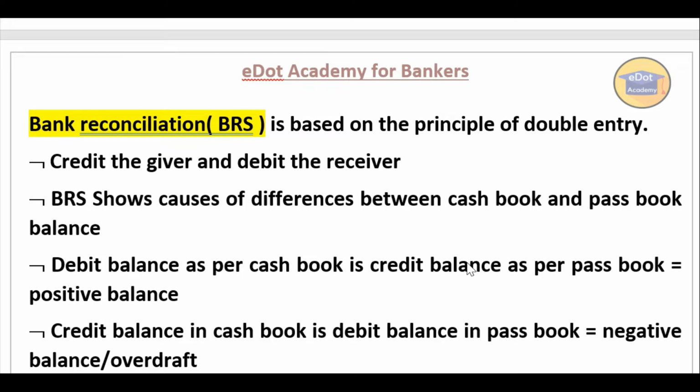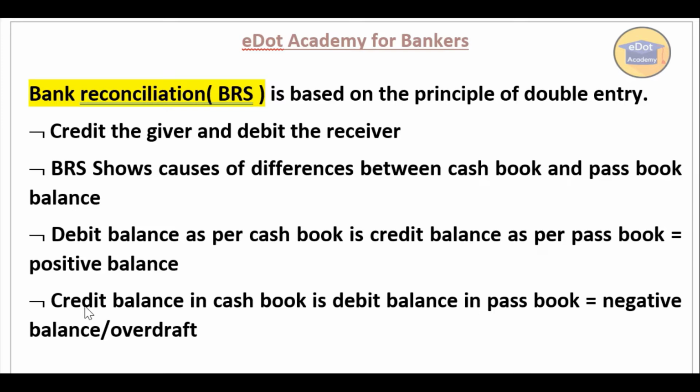As I told you in the earlier video, whatever amount we receive, we always debit our cash book, and whatever payment we make, we always credit our cash book. Accordingly, the opposite entries are passed in the passbook. The last point is that a credit balance in the cash book is a debit balance in the passbook, which shows a negative balance. If we have a positive balance, it must be a debit balance in the cash book, and if we have a negative balance, it must be a credit balance in the cash book.